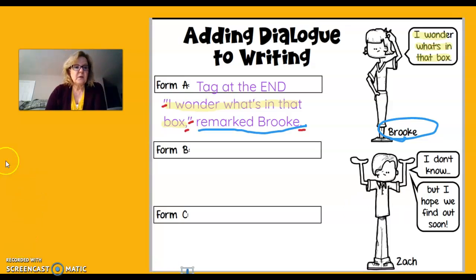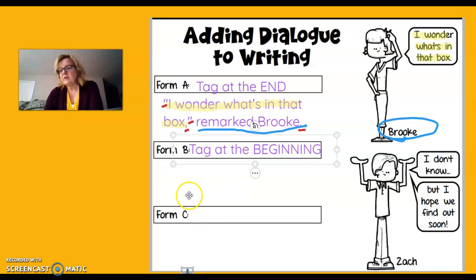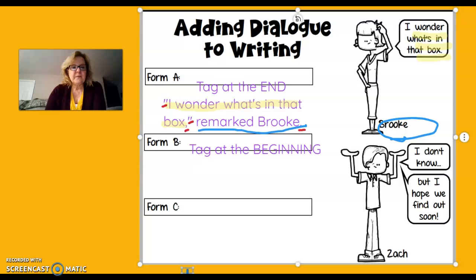Another way we know is they can put the tag at the beginning. So we're going to take the same thing that Brooke said, and we're just going to change it around and put it at the beginning. I'm going to use the exact same words for everything we have here.